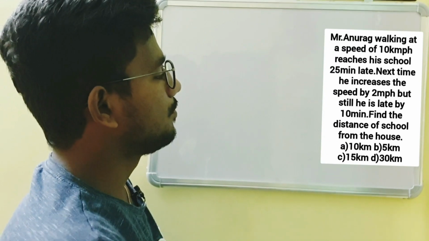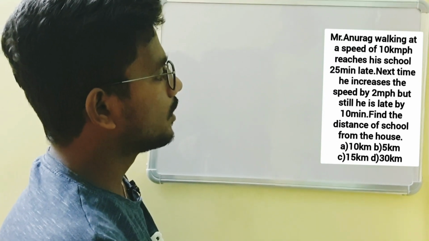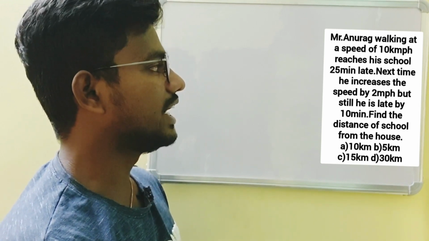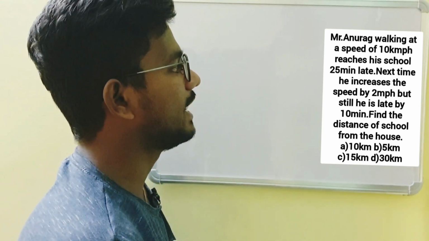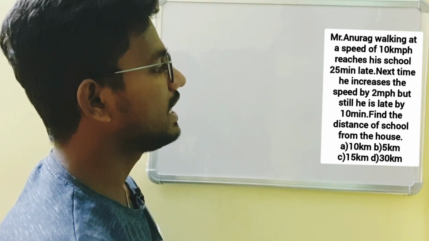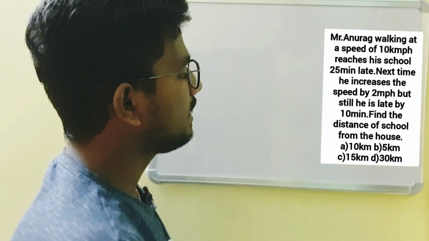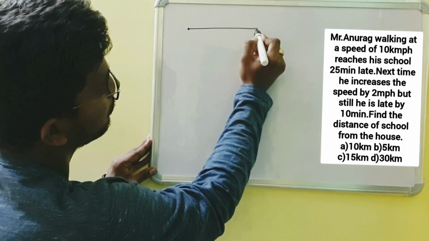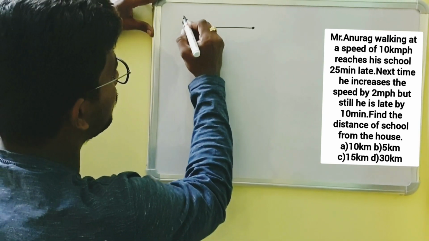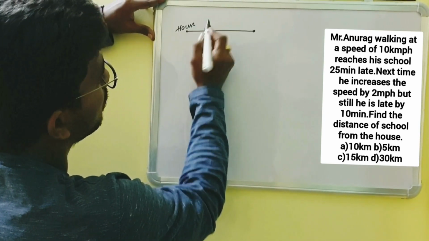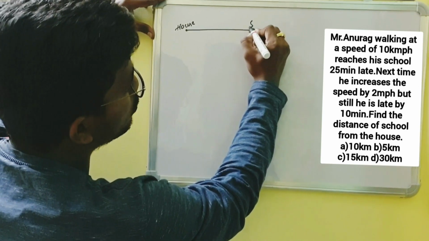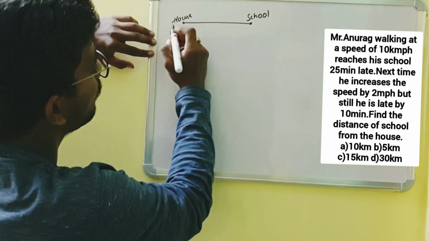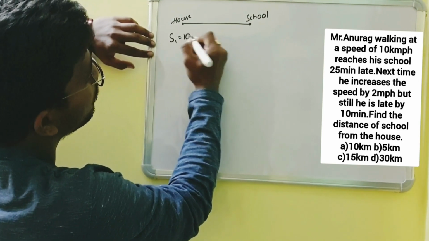The second example: Mr. Anurag, walking at a speed of 10 kilometers per hour, reaches his school 25 minutes late. Next time he increases the speed by 2 kilometers per hour but still he is late by 10 minutes. Find the distance of the school from his house. See, Mr. Anurag has started from his house and is traveling towards his school. Okay, initially he is at a speed of 10 kilometers per hour.